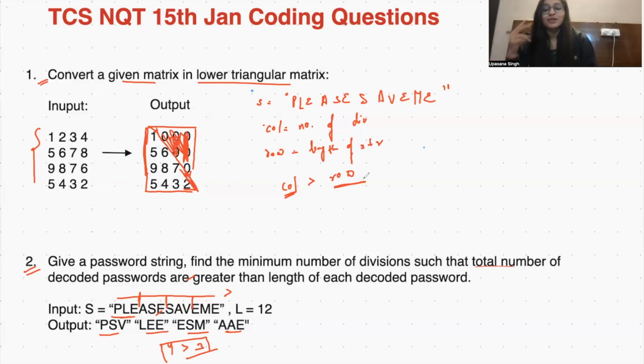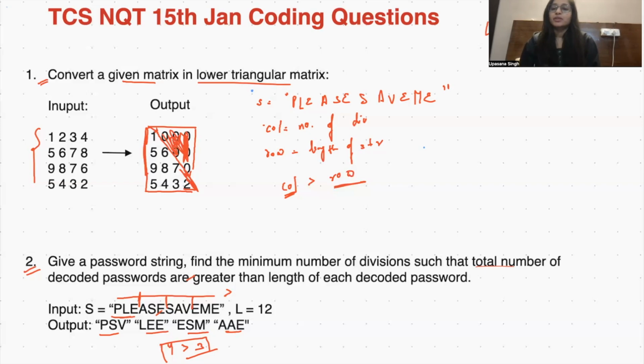When you see such things where two numbers are getting compared, you can always see it as a matrix question. No matter 1D or 2D, you can always see it as a matrix question. So a string-based matrix question can be seen here, and now we will solve it with that logic. Total length is 12, and we need to divide it such that the total number of rows is less than the total number of columns.